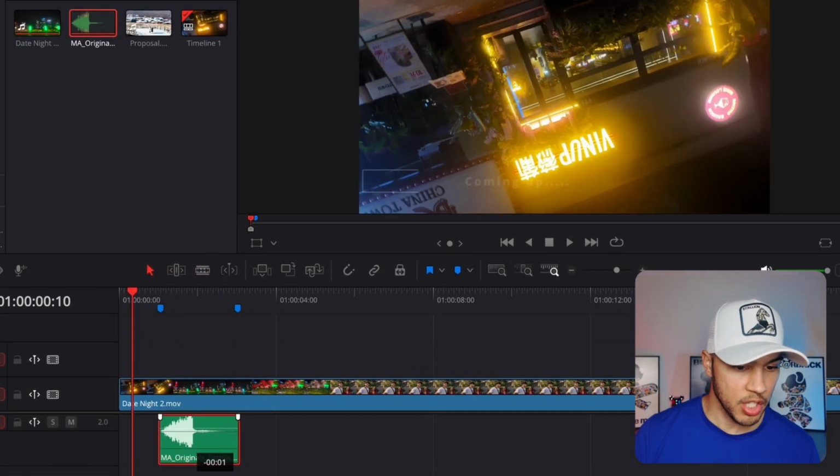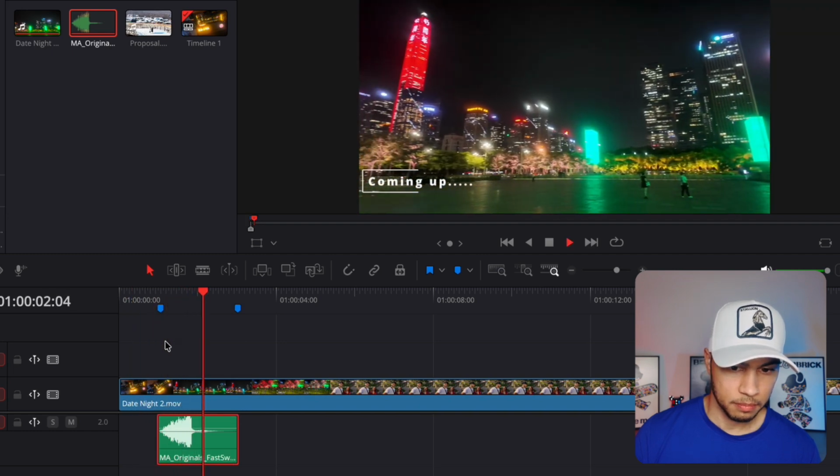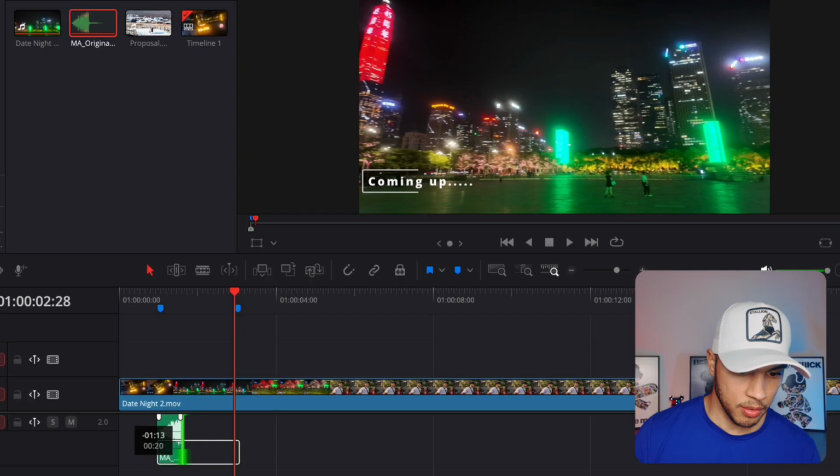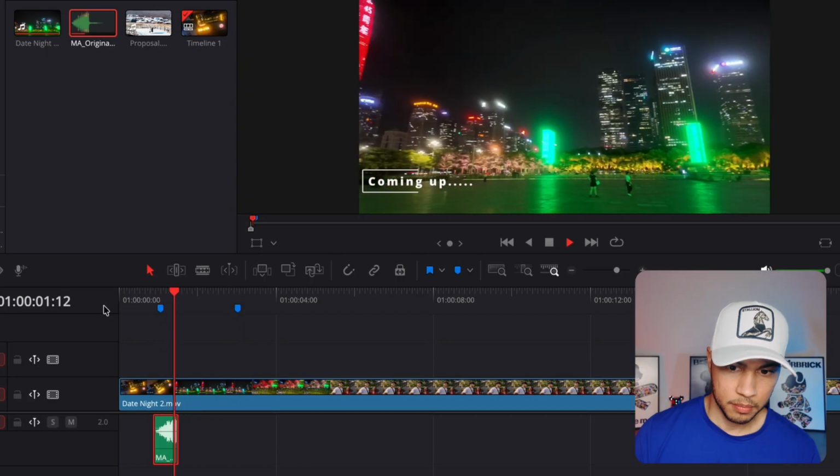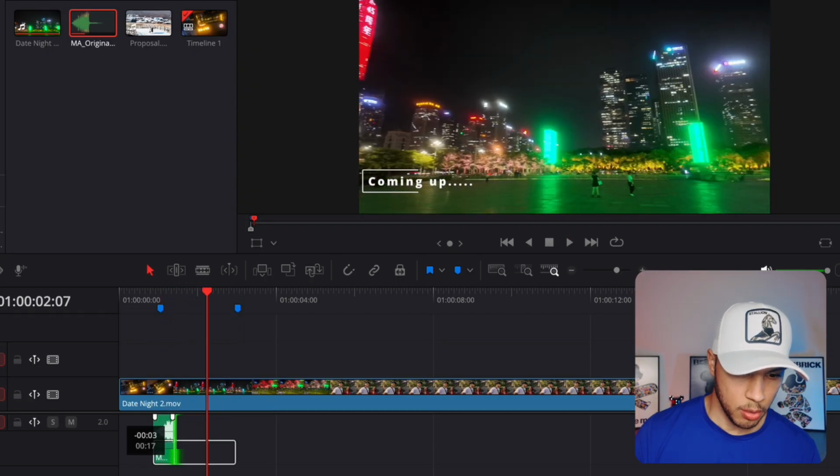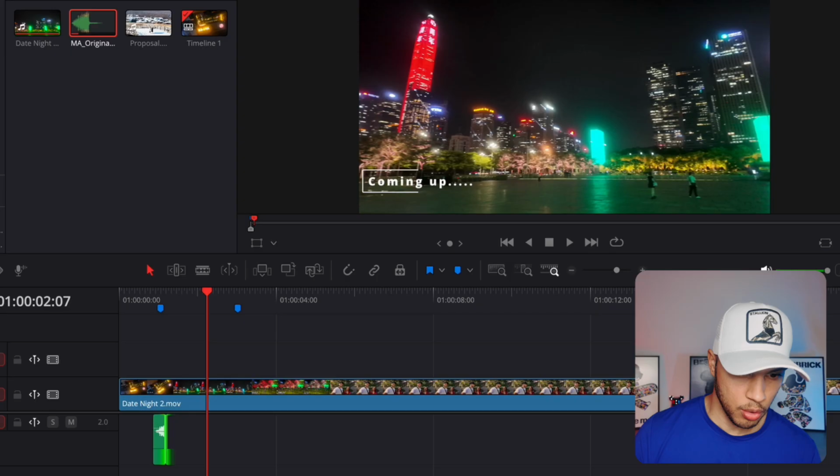You can then position it to the desired place you would like this swoosh. You can also trim it down if needed. So you can see that it's a bit too long, so I'm going to make it a bit shorter for my transition.